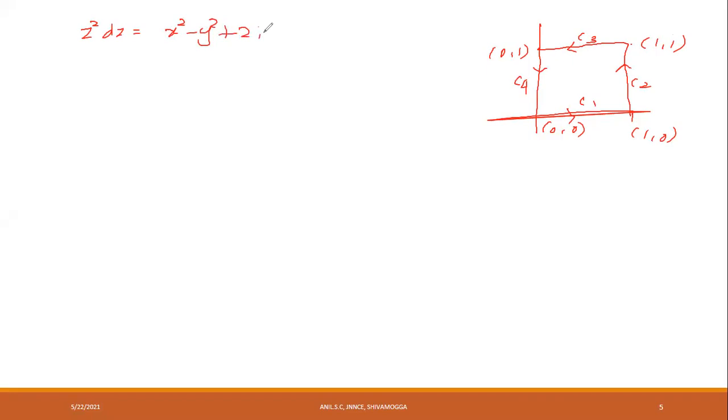The points are 0,0; 1,0; 1,1; 0,1. This is C1, C2, C3, and this is C4. This is the direction. And z square into dz is x square minus y square plus 2i into xy. dz is dx plus i into dy.